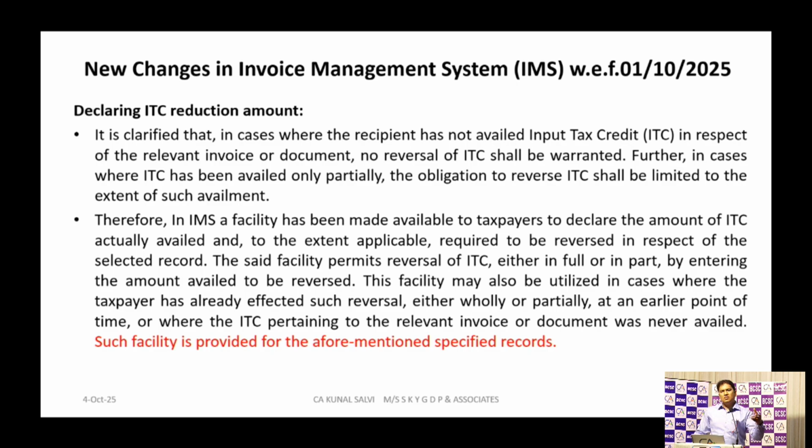If you have taken only a little, you will reverse only that much. Therefore, in IMS a facility has been made available to the taxpayer to declare the amount of ITC actually availed. This is what this advisory says. If you have not taken ITC of that particular transaction, you need not reverse that ITC through IMS. If you have taken partial ITC, you will reverse that partial ITC only.